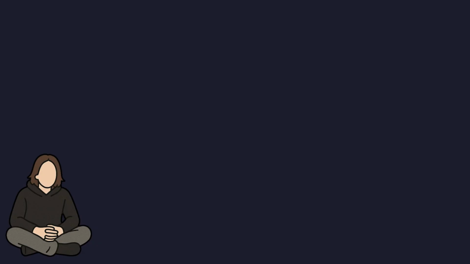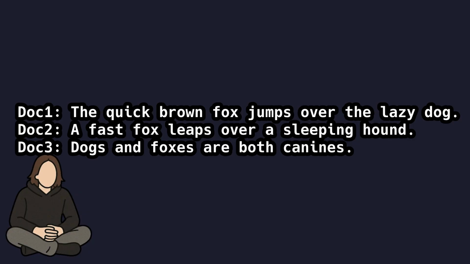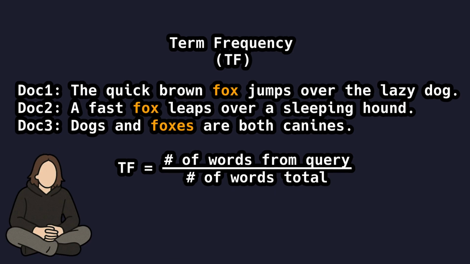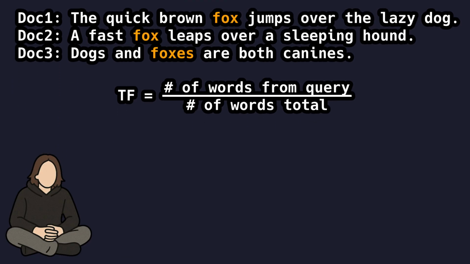Say we have 3 documents, as shown on the screen right now. These documents are very simple, but yet are enough to be searchable. Term frequency, abbreviated as TF, measures how often a word appears in a document, relative to its length. Say we are searching for the word fox. Now, as you can see, it appears in every document here, exactly once to be exact. But it's not just the count that matters, but the frequency.